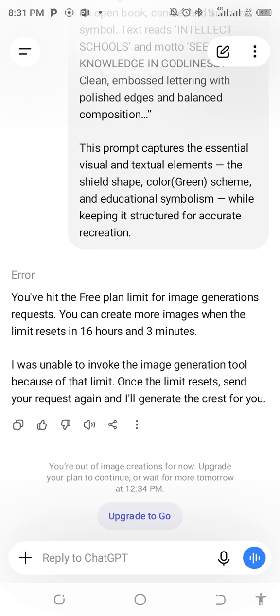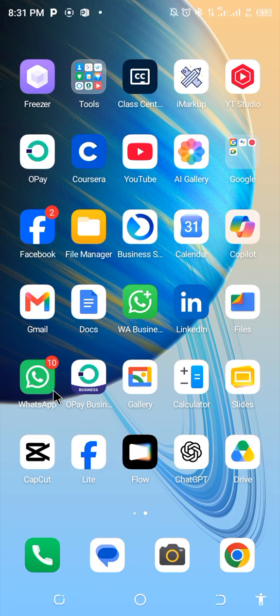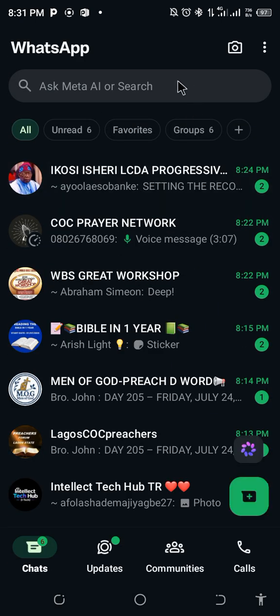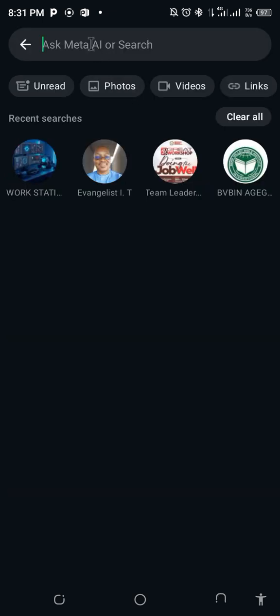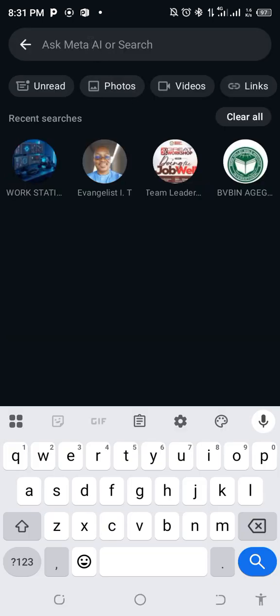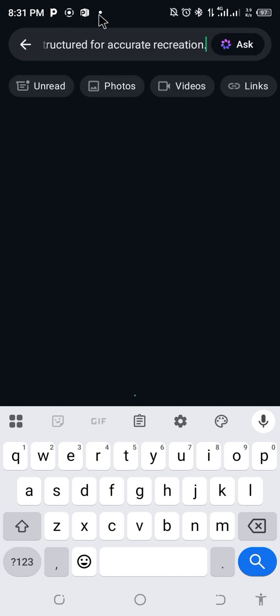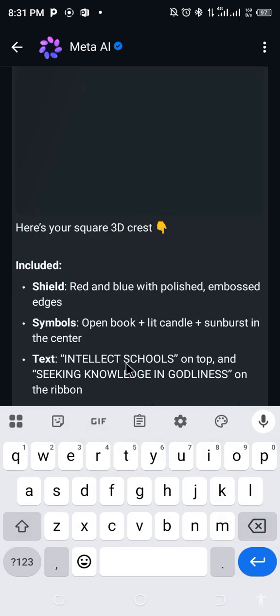Let me go to where at least I've used another AI, which is the one that is on WhatsApp, right? The WhatsApp AI. Let me try and use WhatsApp AI. Okay, so I'm going to paste it here, right? Let me paste it here on WhatsApp and choose Meta AI, which is this one. Okay, so let's see what it will generate. So it's still AI, right? It's still AI. All right.